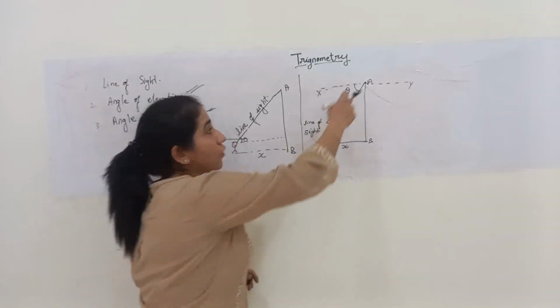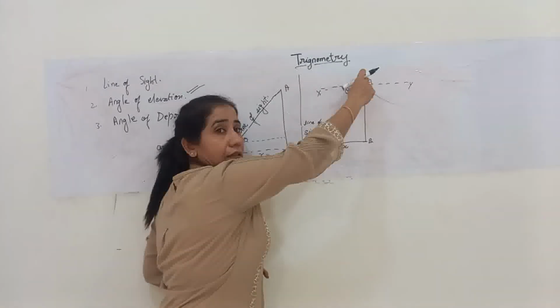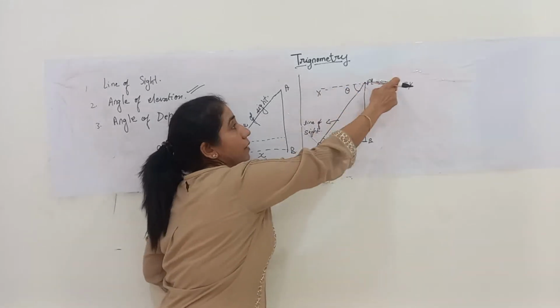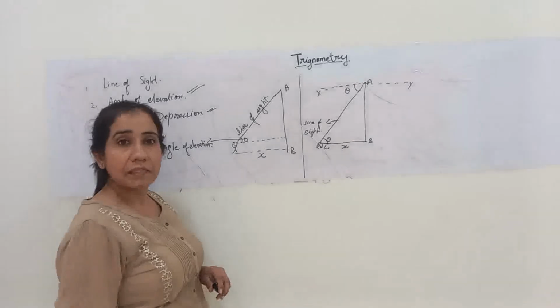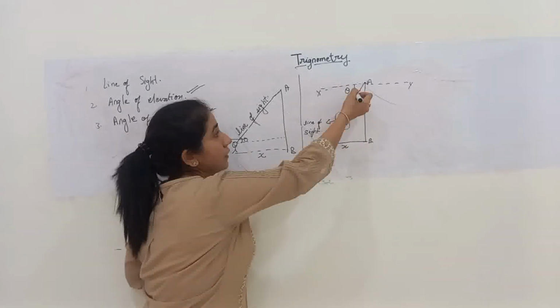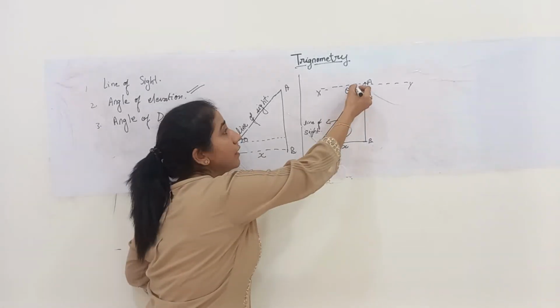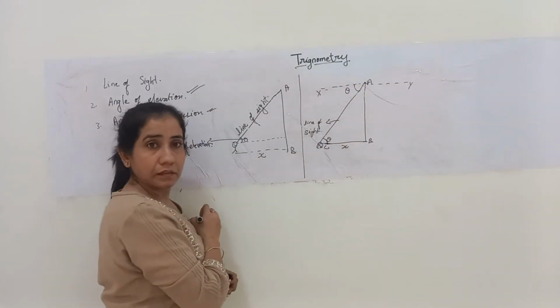Now if I talk about the top of the tower, the eyes are here at the top, they are not at the bottom, right? So I'll just draw an imaginary line with respect to its eyes. Now this XY is parallel to CD, and here the angle is theta.